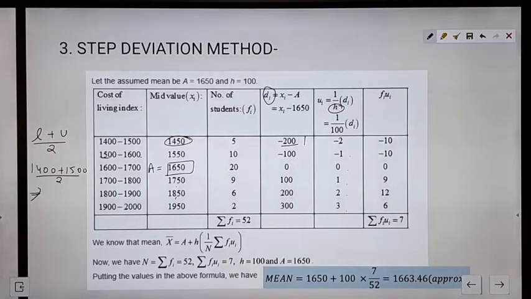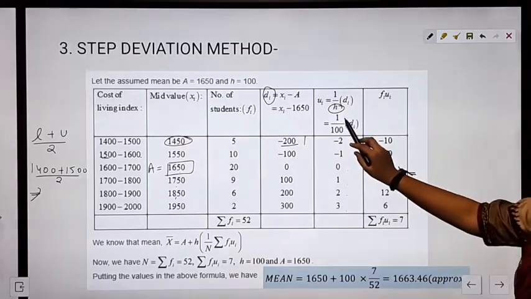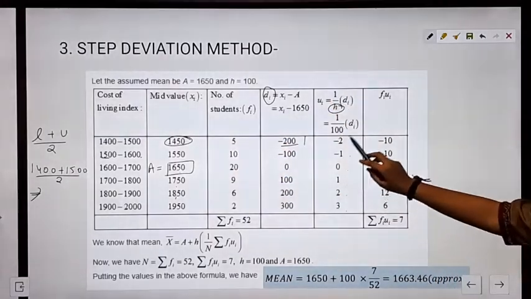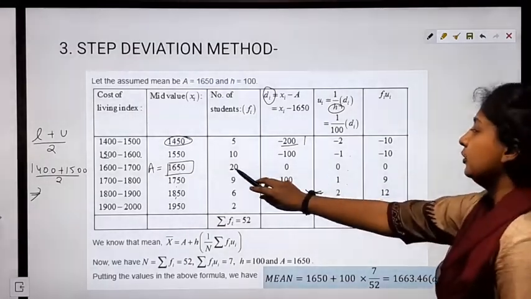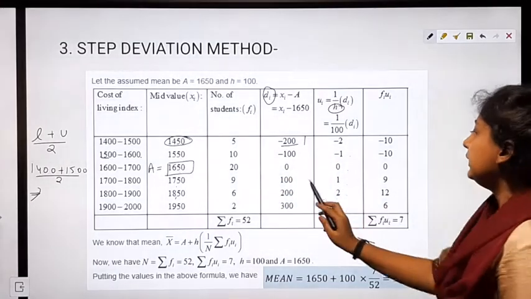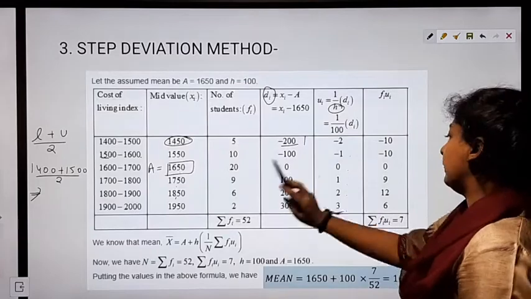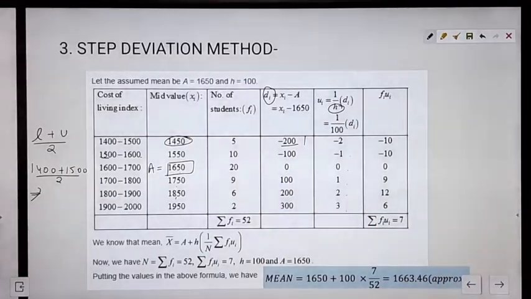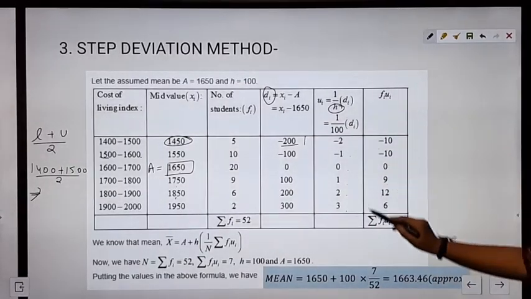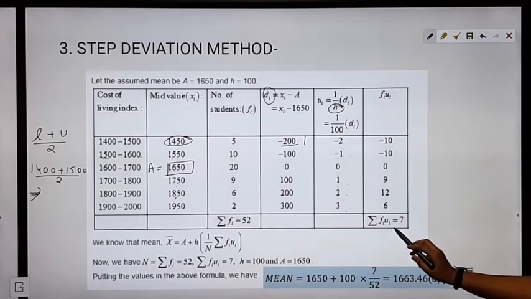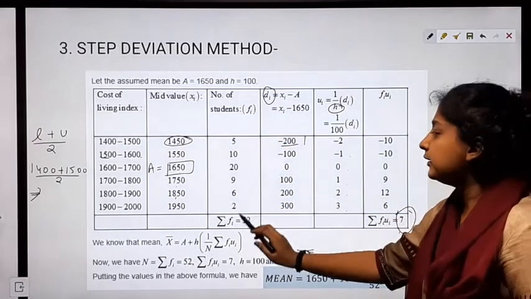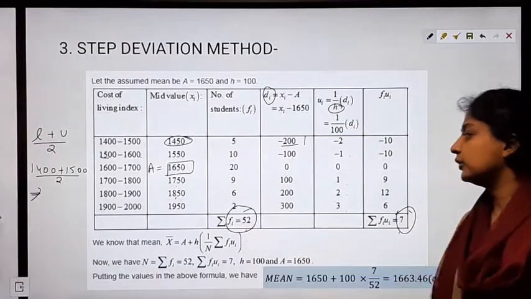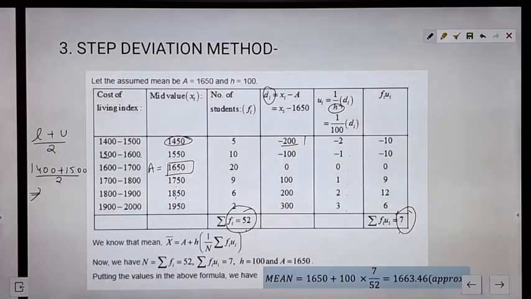Now we have to multiply fi and ui. So 5 into minus 2 is minus 10. 10 into minus 1 is minus 10. 20 into 0 is 0. 9 into 1 is 9. 6 into 2 is 12. 2 into 3 is 6. Again we have to take the sum of the last column. Summation fi ui comes out to be 7. Summation fi, that is the sum of all the frequencies, is 52.